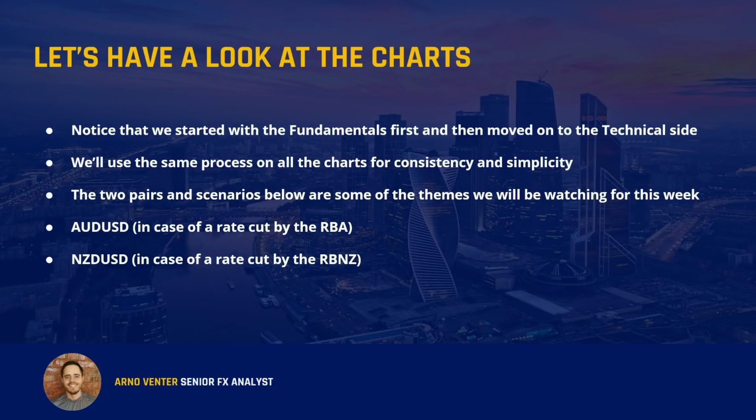Now in the case of a rate cut from the RBA, we could look to pair the Aussie dollar with something like the US dollar, which remains the most attractive bullish alternative compared to the other major currencies. Then if we see a rate cut by the RBNZ this week, we could also look to pair the Kiwi dollar with the US dollar for the same reasons mentioned above.